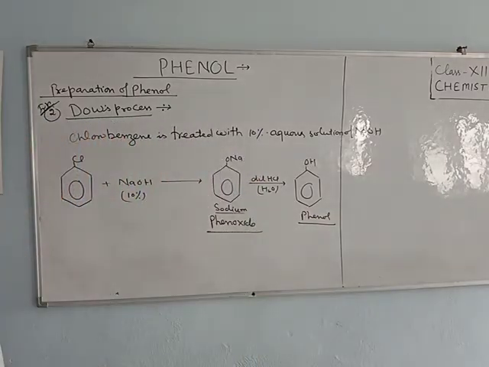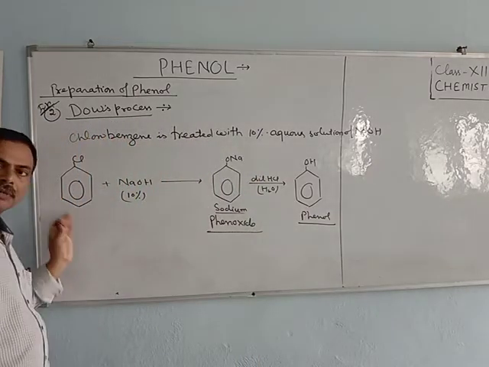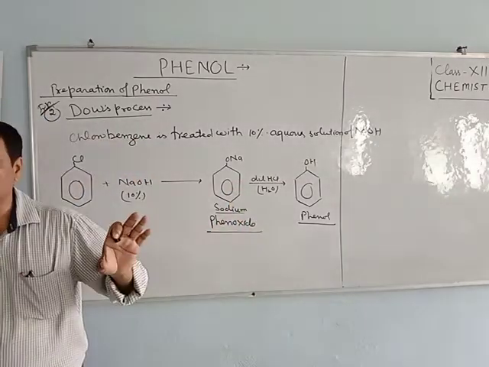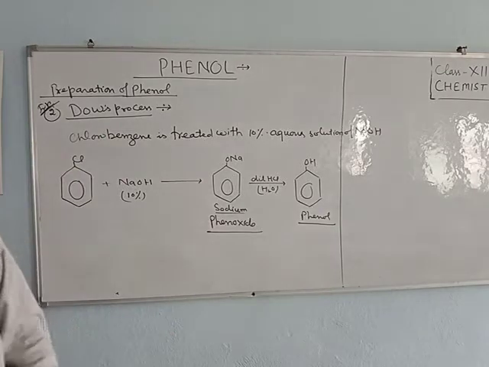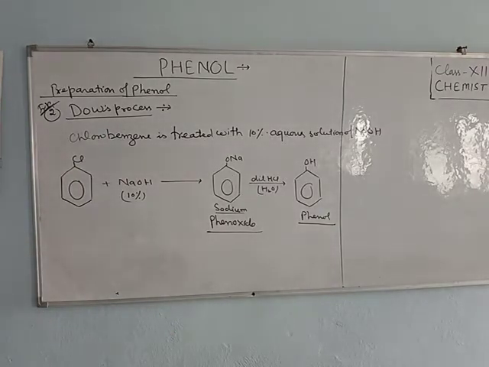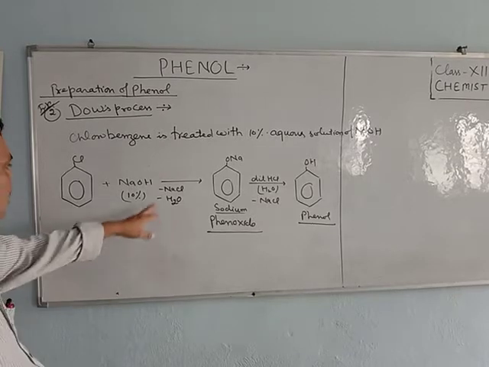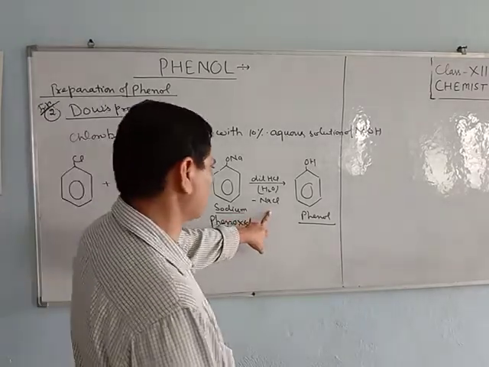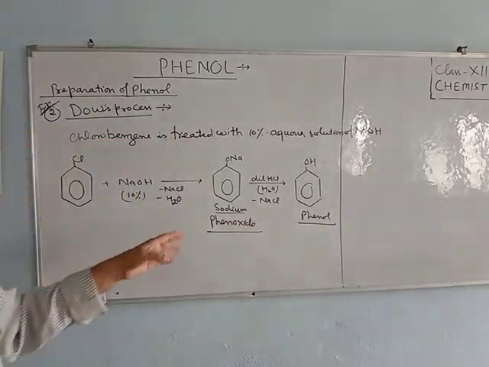In organic chemistry, especially aromatic chemistry, you have to write only the main product. There is no need of writing any side product. In this equation, NaCl and water are the side products. Now in this way you can get phenol.